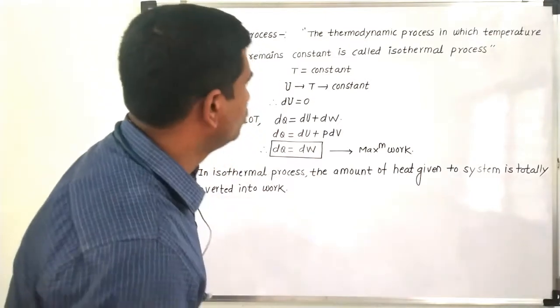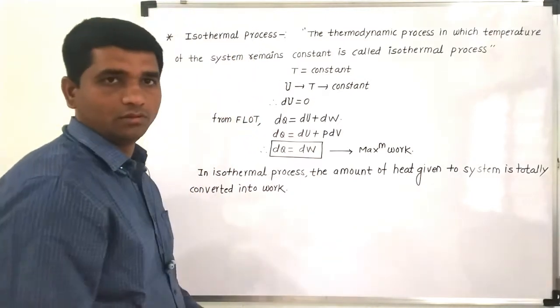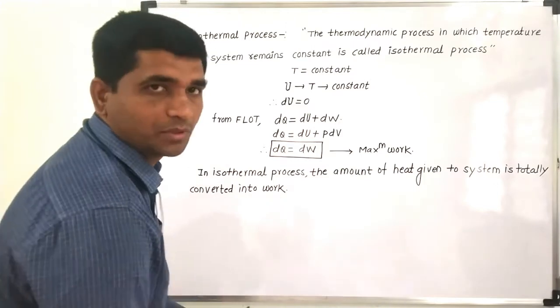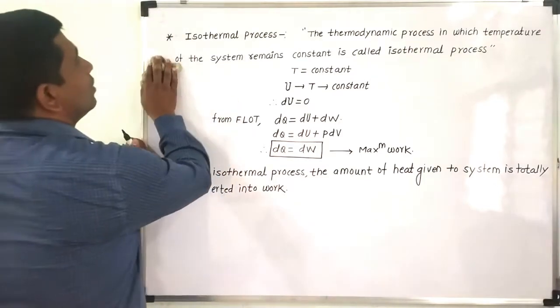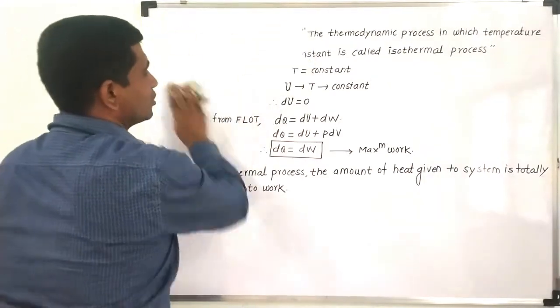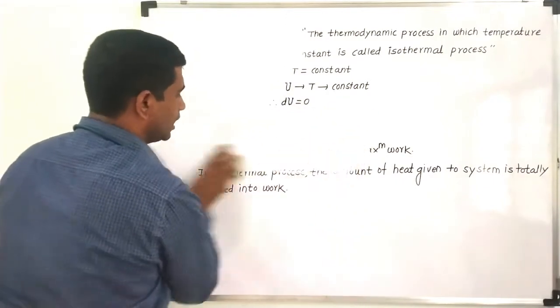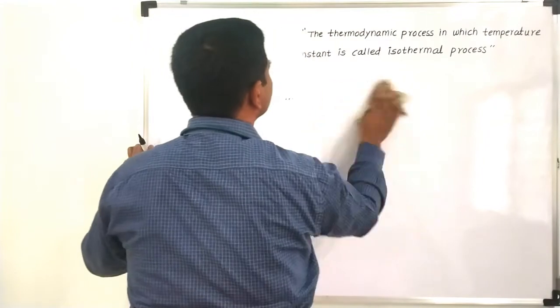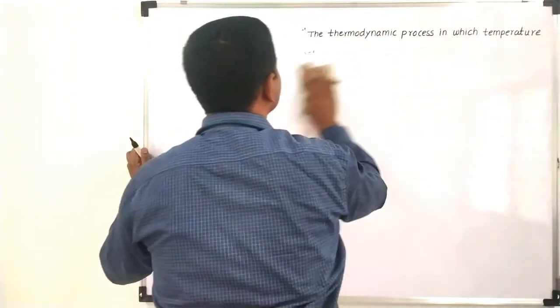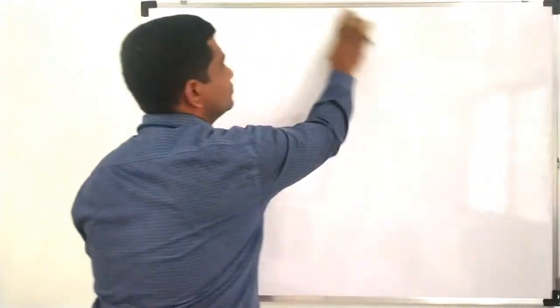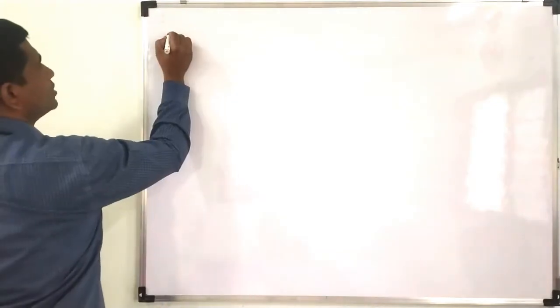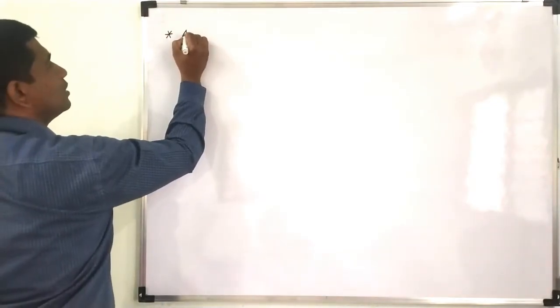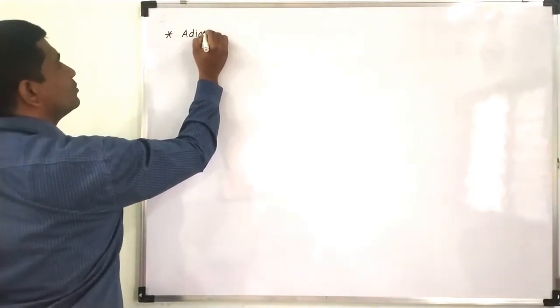Now we will move to the next thermodynamic process, that is called the adiabatic process.